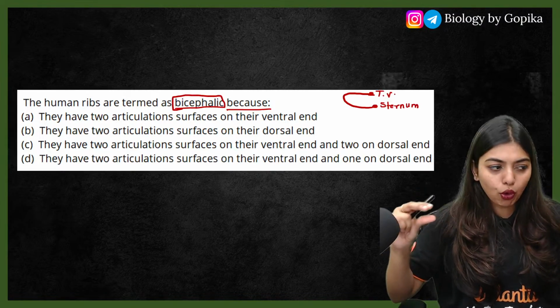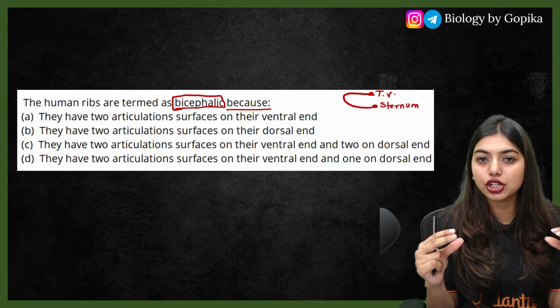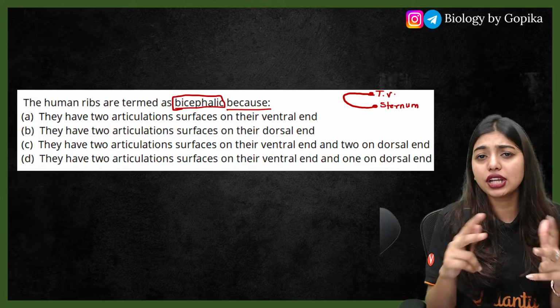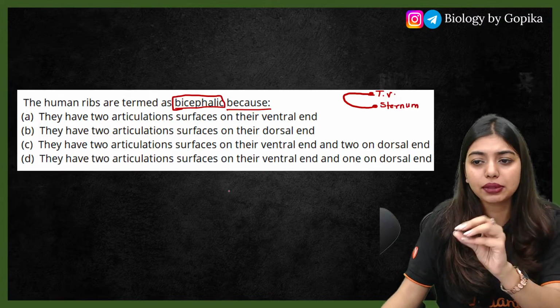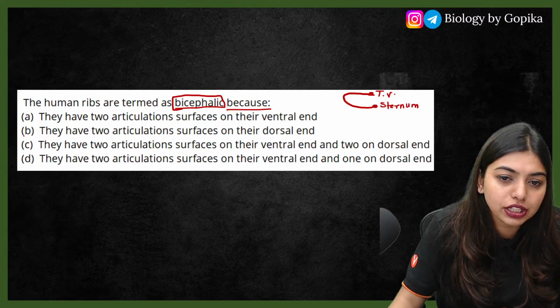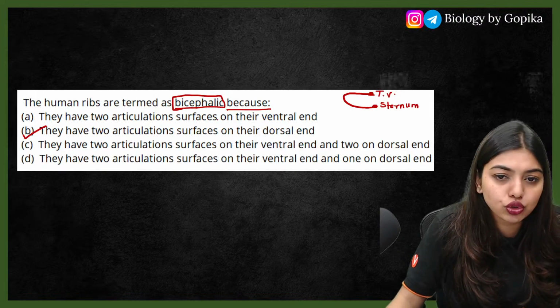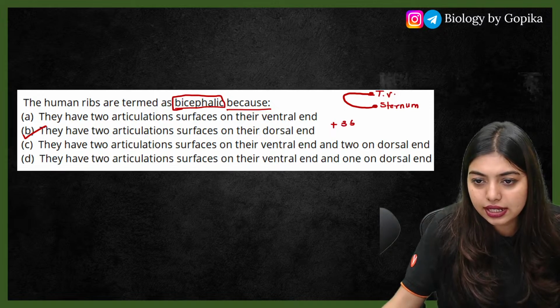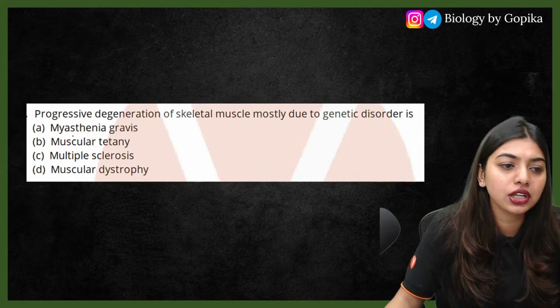Bicephalic means both ends of the ribs have an articulation helping them articulate with the thoracic vertebrae as well as the sternum, and it is going to be at the dorsal end. So those who said ventral side, wrong, students. It is going to be dorsal. So plus 36. Moving on to the next question.